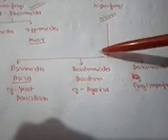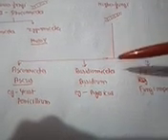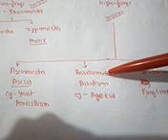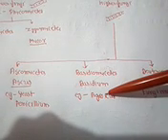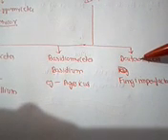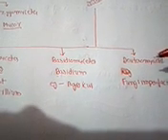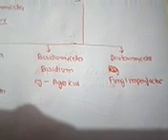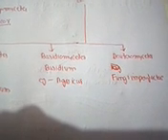The next is Basidiomycetes. If a higher fungus produces sexual spores in a fruiting body called basidium, it will be included under Basidiomycetes. The example is Agaricus, the common mushroom that we eat. The next and the last class is Deuteromycetes. Actually, this class is also known as fungi imperfecti. The reason is very clear. This is an unstable class.